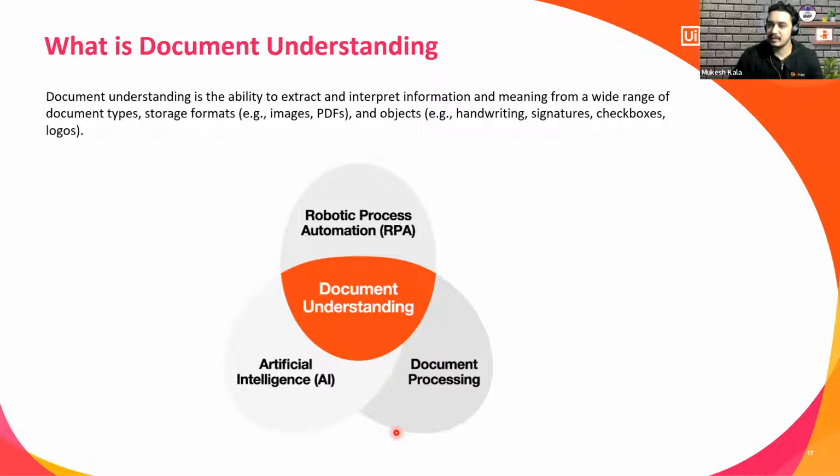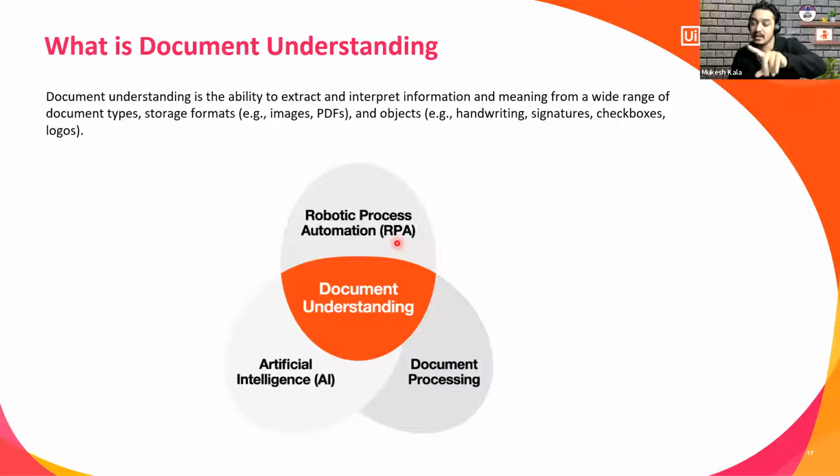Now, this diagram depicts that you have something called RPA, robotic process automation, where you do all the automation. Now, you might be thinking, if I'm doing document understanding, why do I require RPA? The answer is simple. Think of a scenario where all the documents are embedded inside an email. The automation first has to go to the email, download all the attachments, keep them in a folder, and then apply the document understanding.